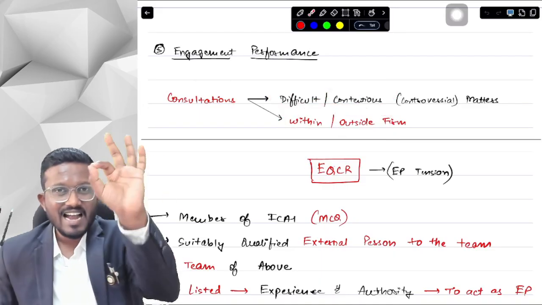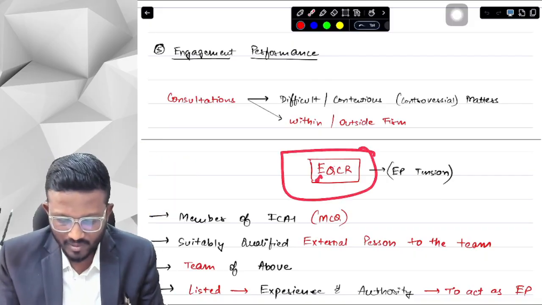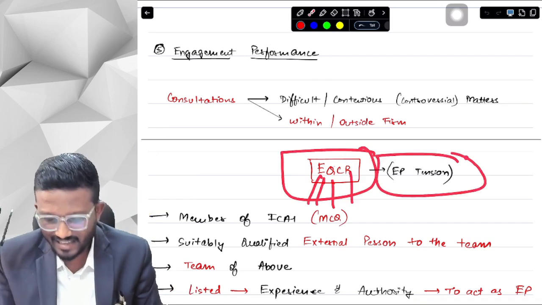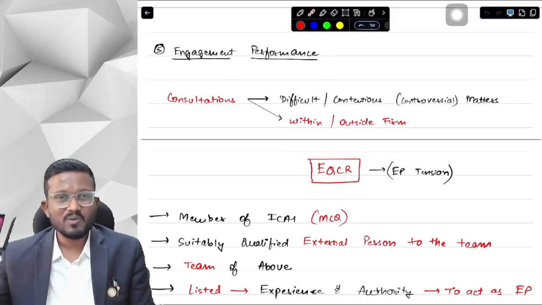Okay, yes sir. And now in that particular fifth element, there is your most important topic, that is the engagement quality control reviewer, and that is your engagement partner's tension. Why is it an EP tension, sir? Why is it the engagement partner's tension?